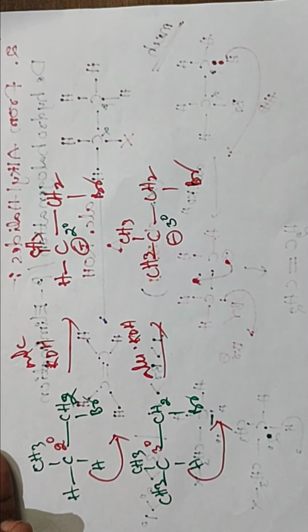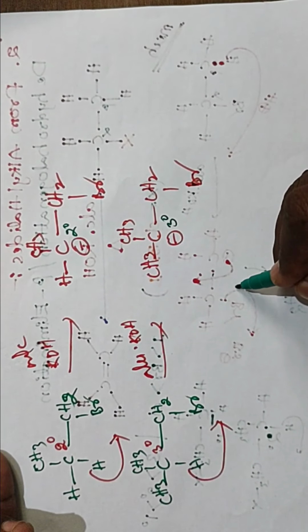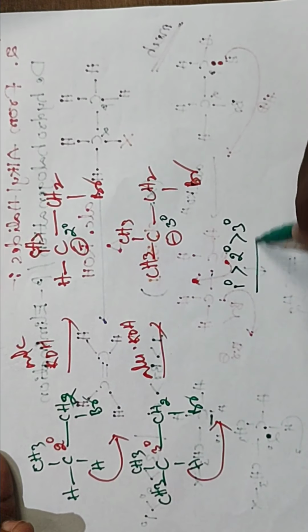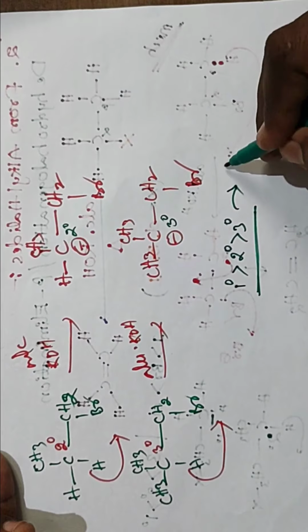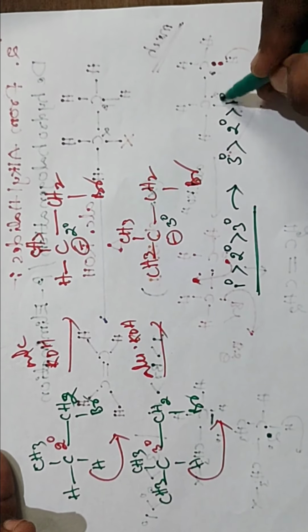So carbanion stability is primary greater than secondary greater than tertiary. This is the stability, and the reactivity order is opposite: tertiary greater than secondary greater than primary.